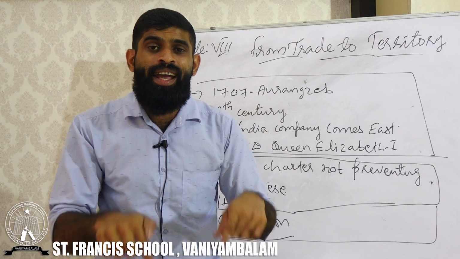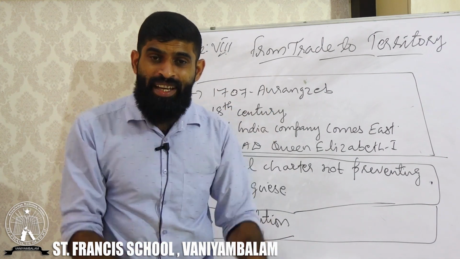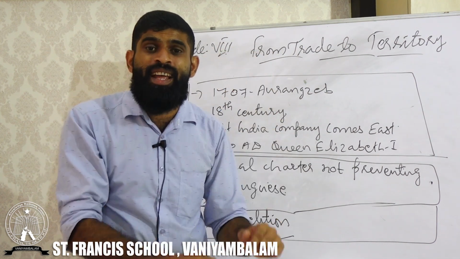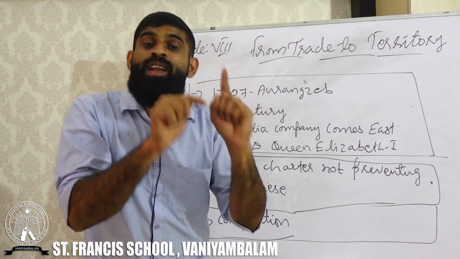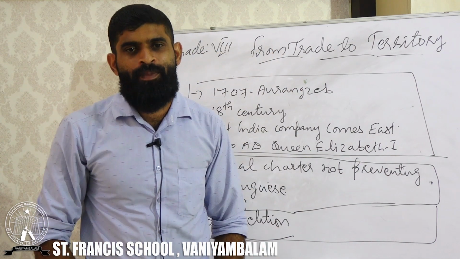Actually, if India has resources, those resources should have been used by the Indian population, and that wealth would be helpful for the growth of the Indian people.